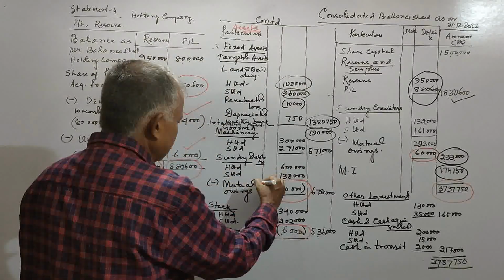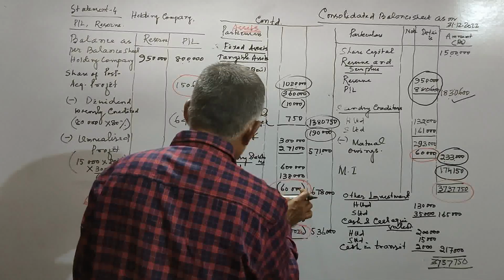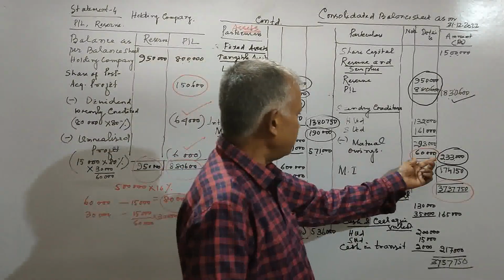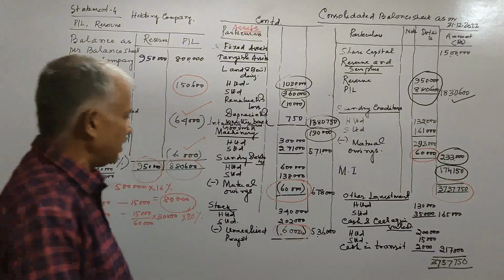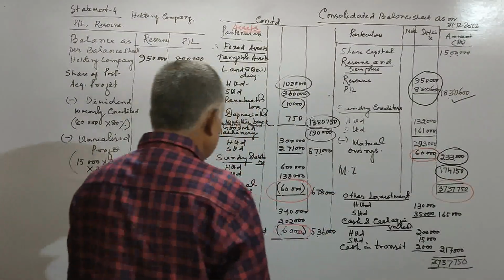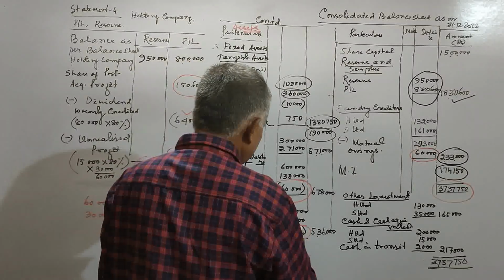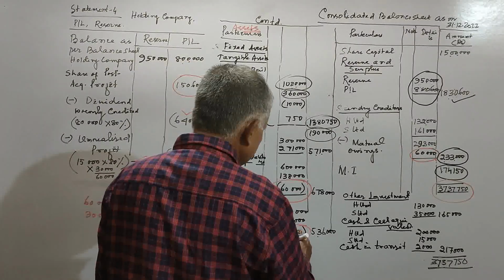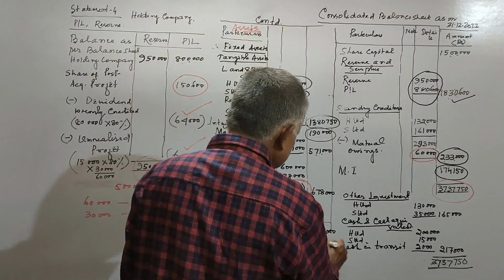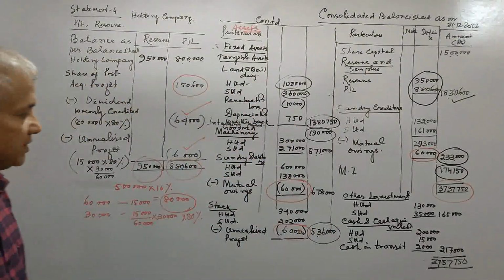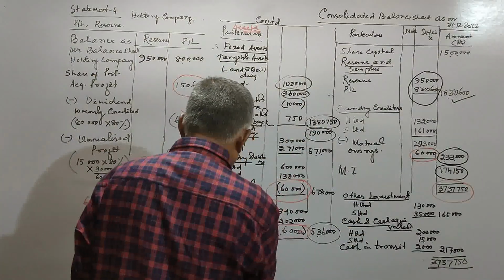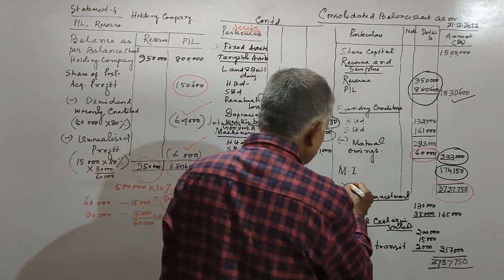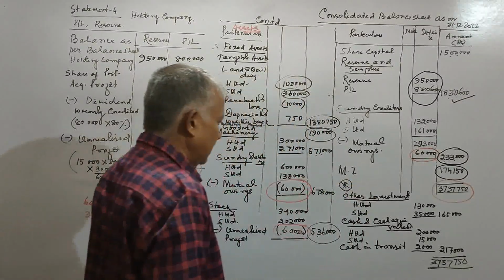Sundry debtor H Limited, S Limited, mutual owing. This 60,000 here and 60,000 here. This is the mutual debt between Castor Limited and Tika Limited. So the figure is 6,78,000. Stock 3,40,000, 2,02,000, and unrealized profit is 6,000. So the resulting figure is 5,36,000. We have continued the asset over here. Due to space constraint, I have written the asset over here.